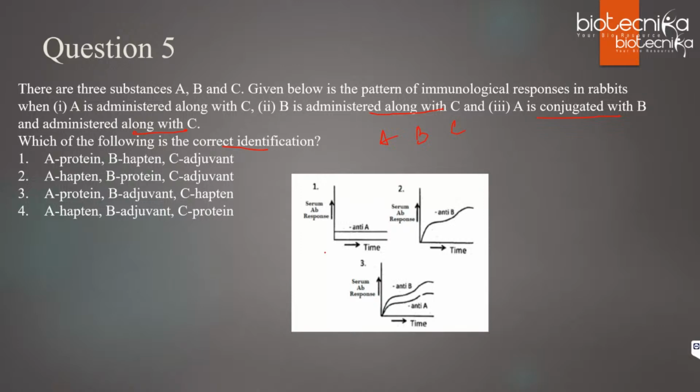Are you all able to identify what is A, B, and C? See the first and third. If you see the first and third, you can actually get the correct answer.